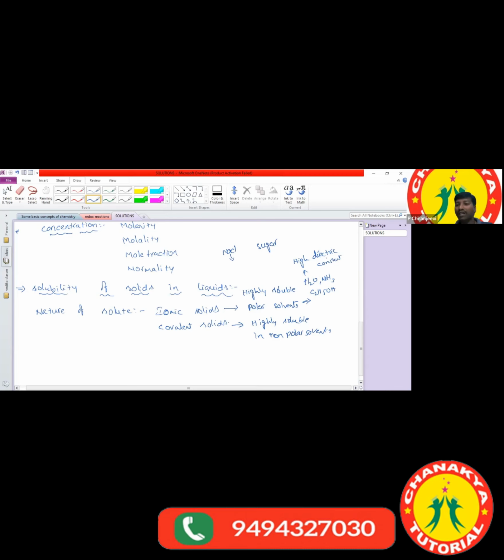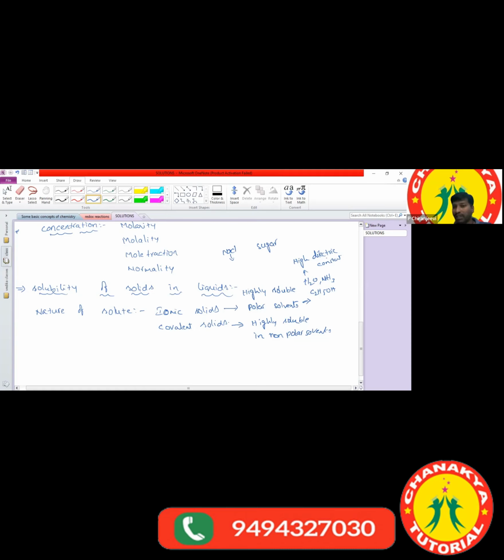Why do we call water the universal solvent? Because most of the compounds are soluble in water. Are they soluble in water or not? They're soluble in water only. That's why water is called a universal solvent. So the solubility of solids in liquids depends upon the nature of the solute and the solvent, ionic or covalent compound.